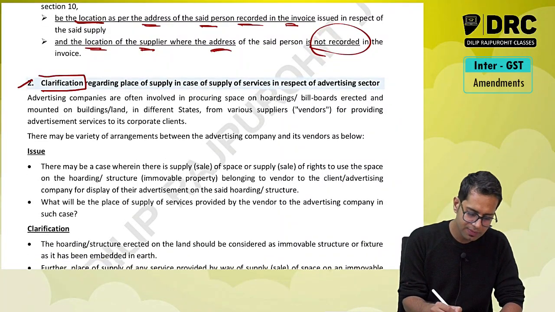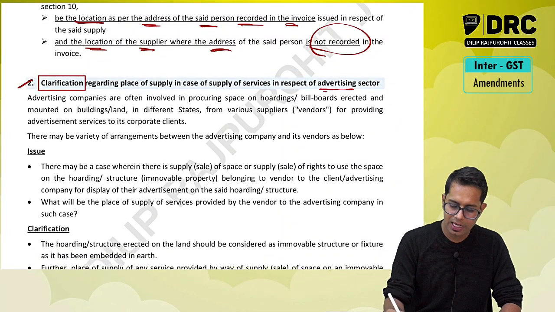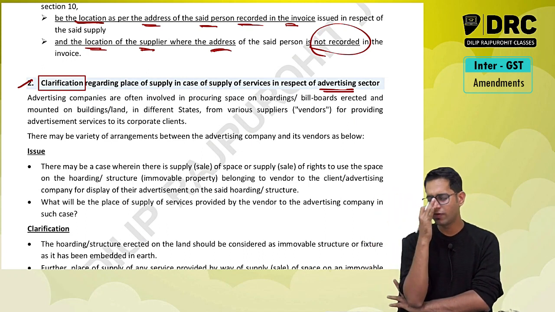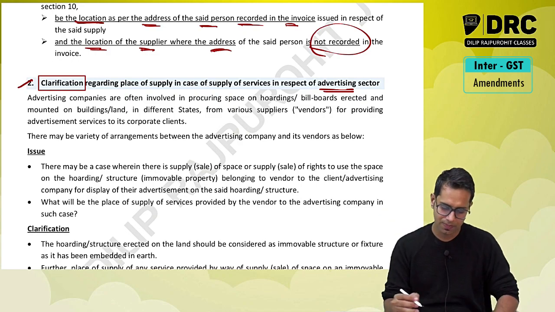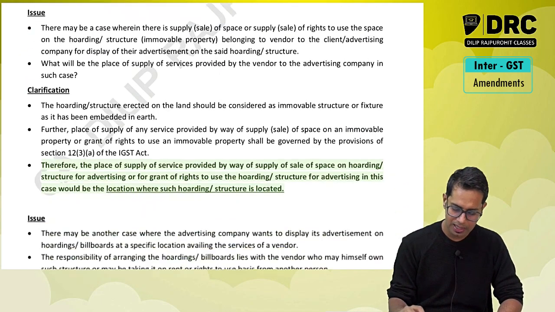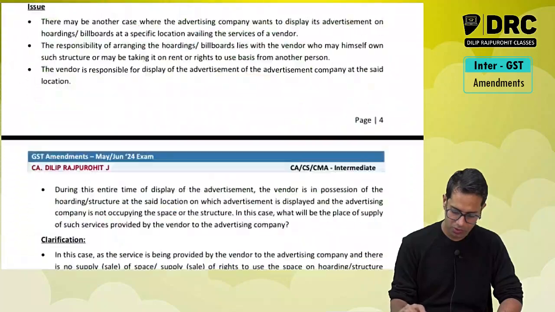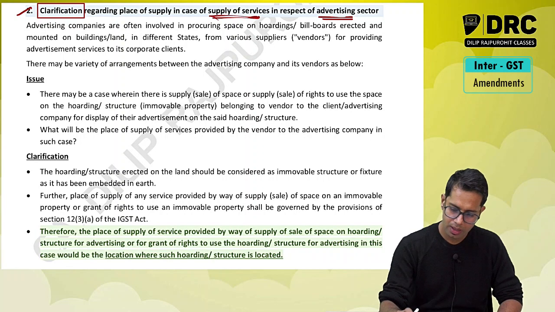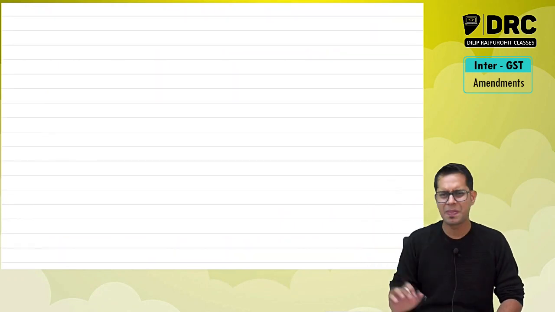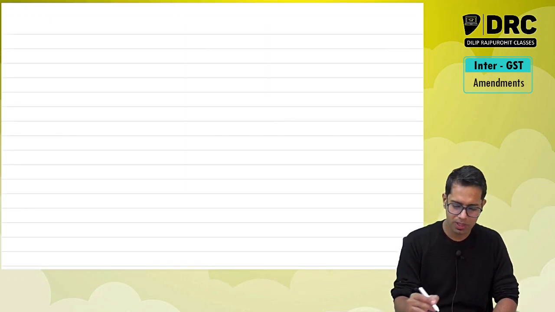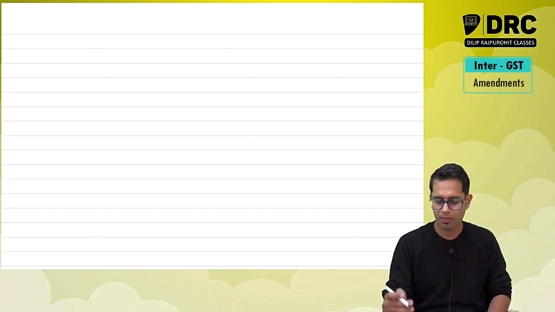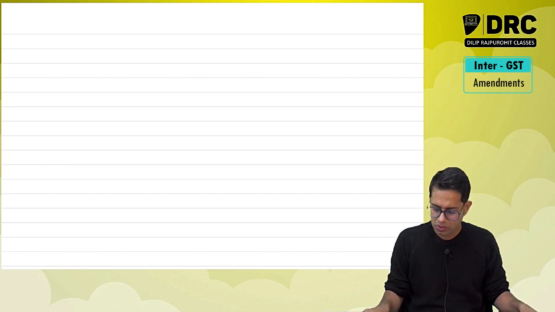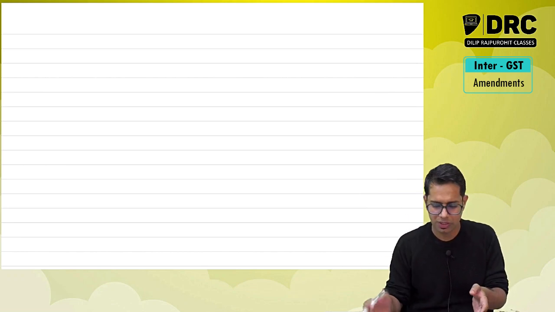Similarly, there is one clarification which they have given for advertisement sectors. There is a service with respect to advertisement, so for those advertisement sector services they have given a clarification. Now this is obviously a supply of services. I will just give an example to explain this point also. You can go through the provision, but my example I think is self-explanatory. So once after watching this example, you can download this material from the description. It is self-explanatory. You will understand once you read.